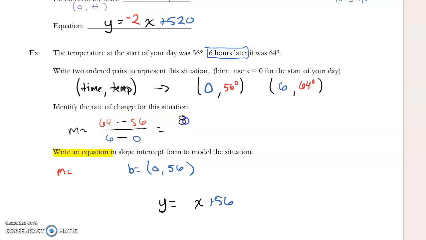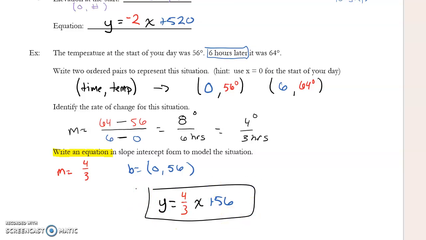That's 8 degrees over 6. We're dealing with hours. We simplify that. 4 degrees over 3 hours. I don't include the labels when I come down here. My slope is 4/3. I have y equals 4/3 x plus 56.